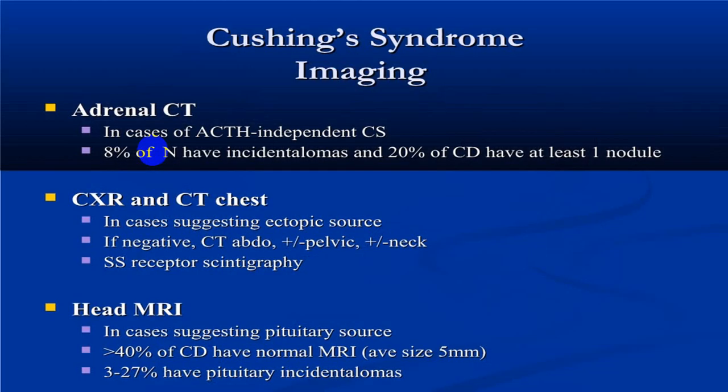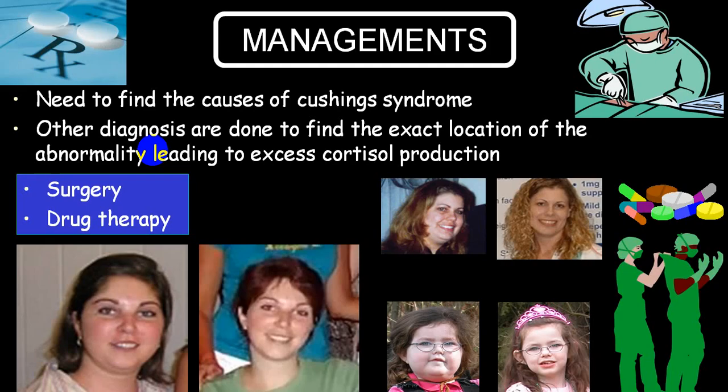These are CT. You can go for a chest X-ray to rule out ectopic production by, say, bronchogenic carcinoma, adrenal CT, MRI, head CT, MRI, etc. Now, once you confirm the diagnosis of Cushing syndrome, the main important thing is we divide into two big groups, adrenal gland and ACTH dependent groups. So if it is adrenal gland, then surgery, drug therapy. If it is malignancy, chemo and radiotherapy.